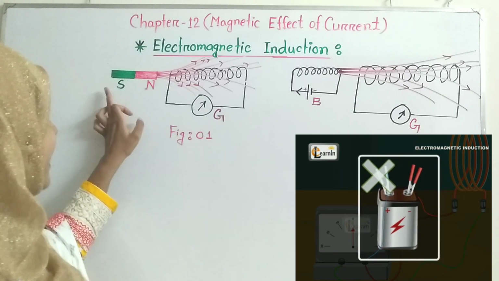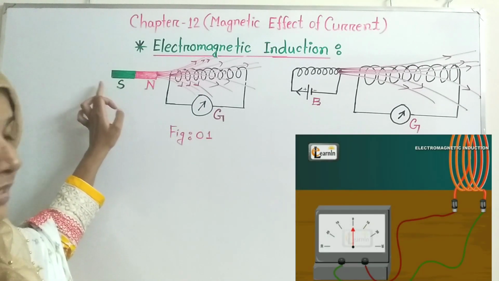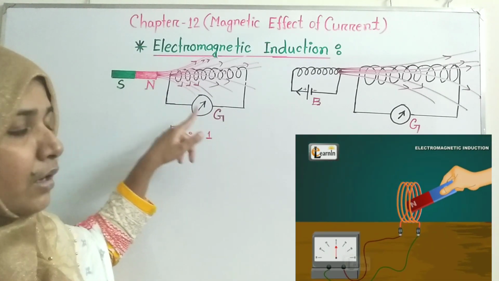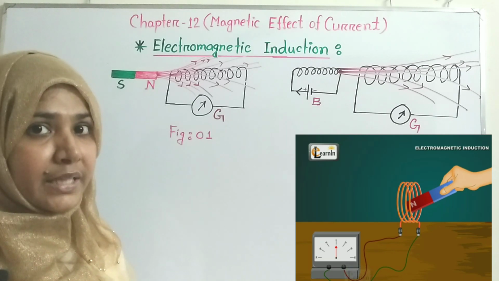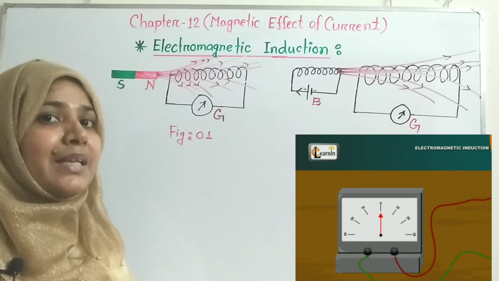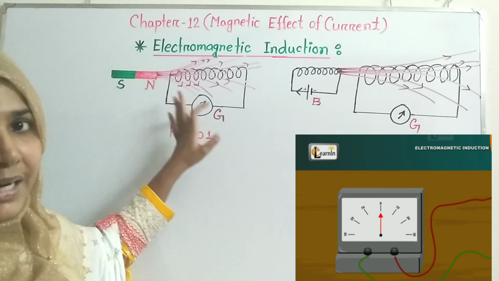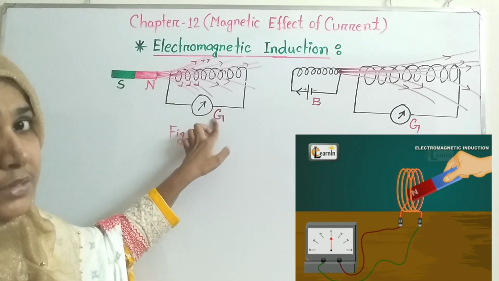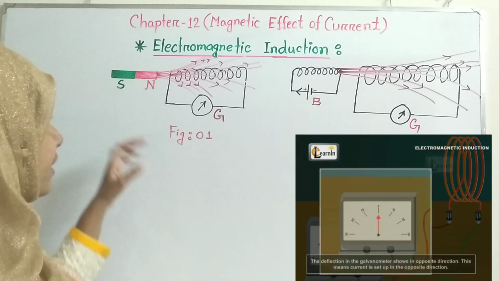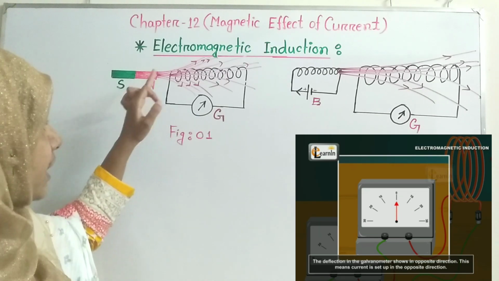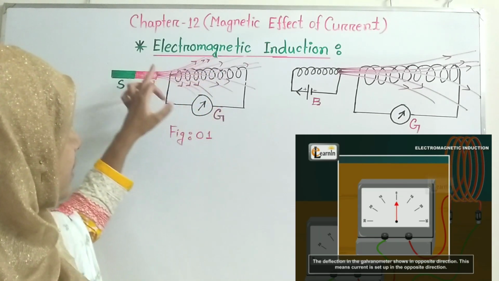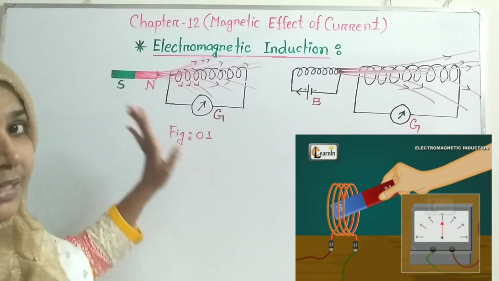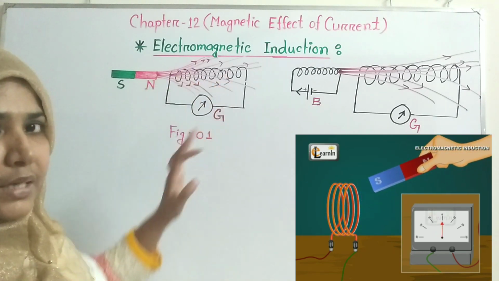But when the scientist starts to move this bar magnet inside the coil, then he observed the deflection of the galvanometer. So you know that deflection of the galvanometer means there is the existence of current. But when he stopped the magnet, then the deflection also stopped. So you can see that by the motion of the bar magnet, the magnetic field induced current in this closed coil, but if we stop the bar magnet, then there will be no current inside this closed circuit.